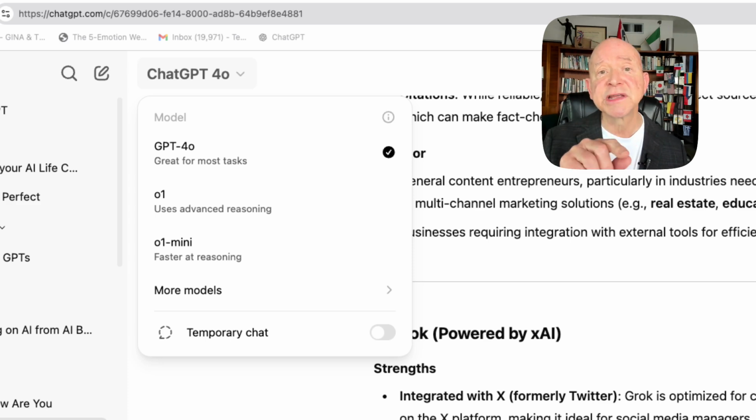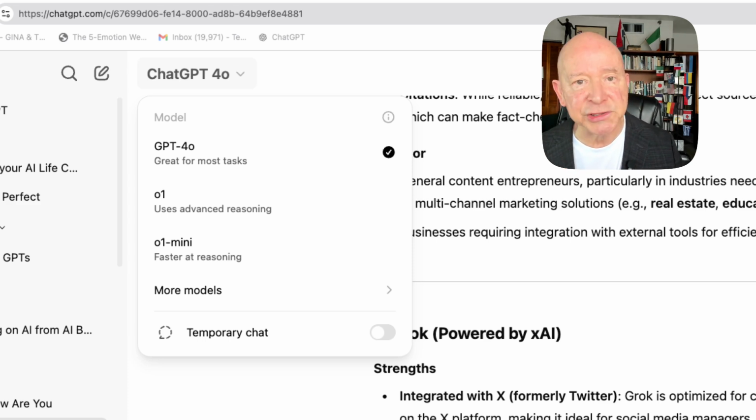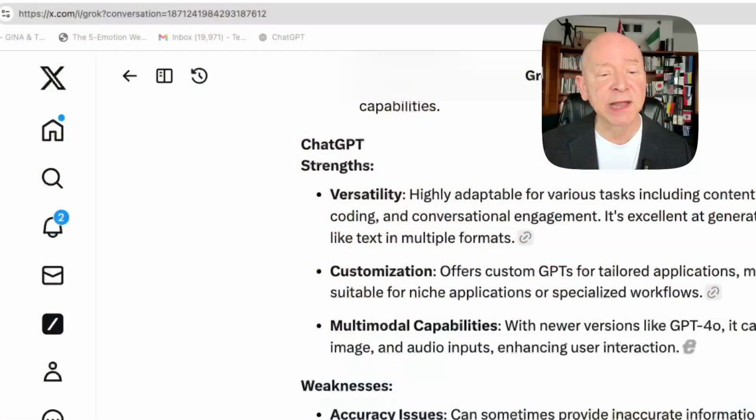Well, let's bounce over and see what Grok has to say about ChatGPT. And remember that Grok is just a little bit different. It's part of X, formerly Twitter. Now they've got that built in there, and I think they're doing a really good job with it. But let's take a look at what it says here.